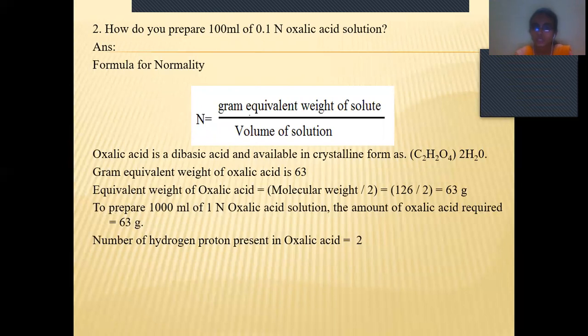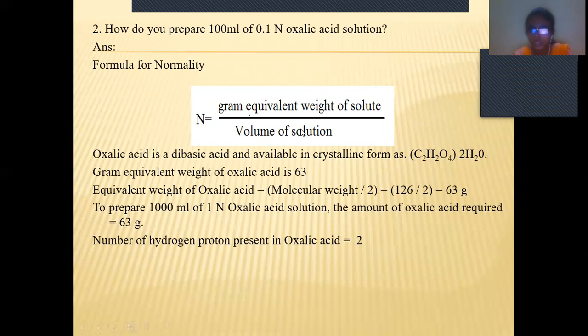So we have to know the gram equivalent weight of oxalic acid. Oxalic acid is always available in the form of a dibasic acid. So the formula is C2H2O4, 2 molecules of water. So the gram equivalent weight of oxalic acid is 63.